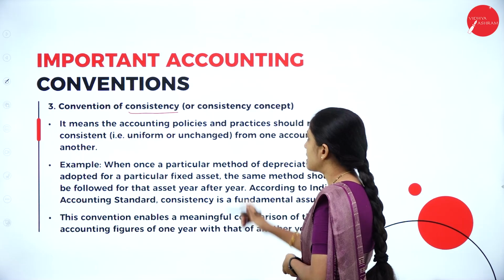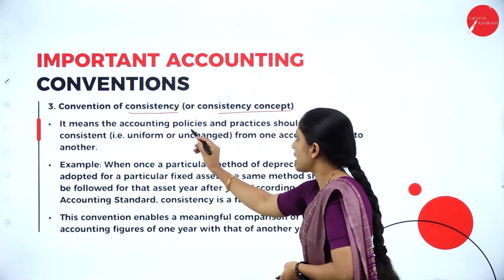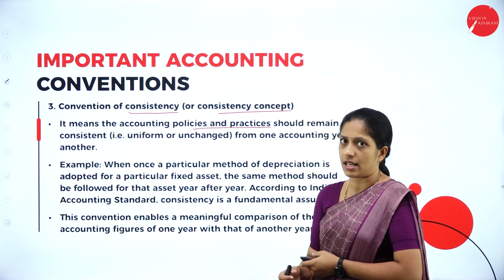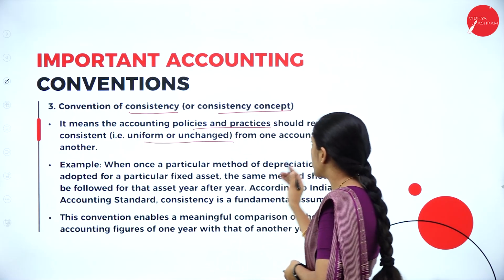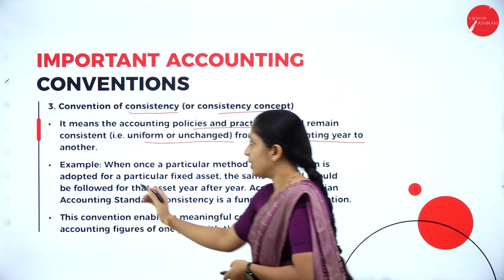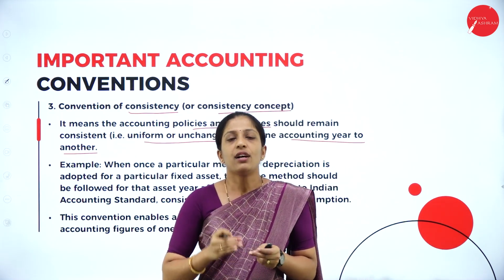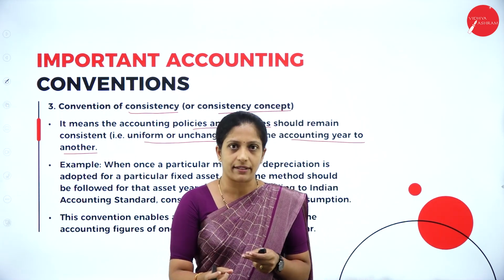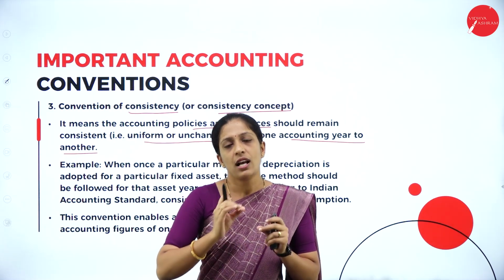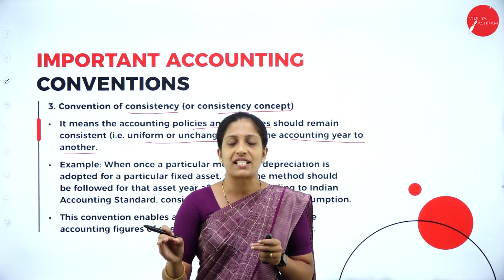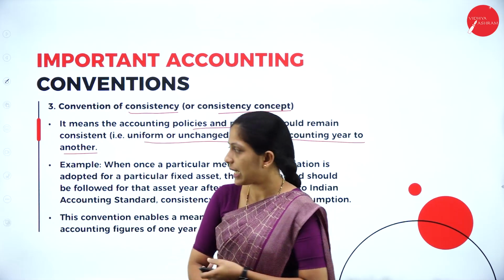The convention of consistency, or consistency concept, means that the accounting policies and practices should remain consistent, which means that they should be the same, uniform or unchanged from one accounting year to another. This I've already told you. Being an accountant, don't keep on changing the methods. Follow the same method. When you follow the same method, the accounting result drafted will also be the same, and at the same time your comparison from one year to another year will also be easy.